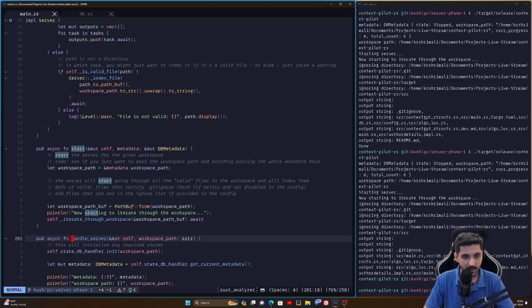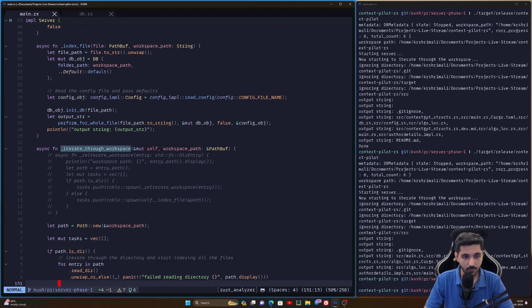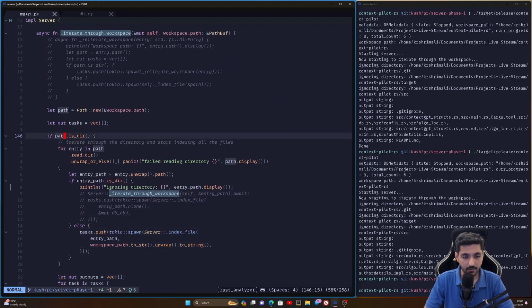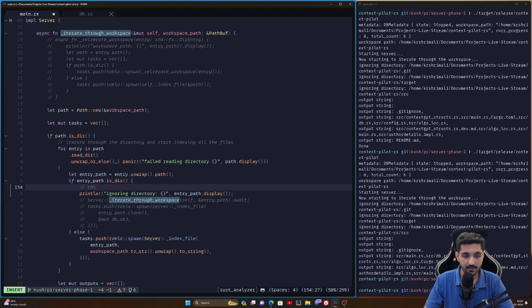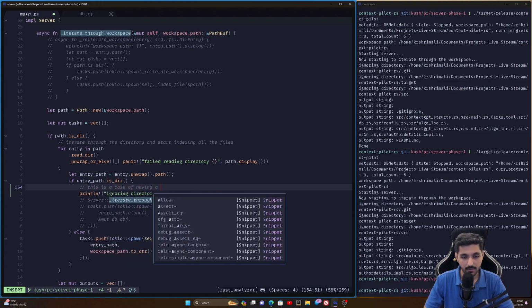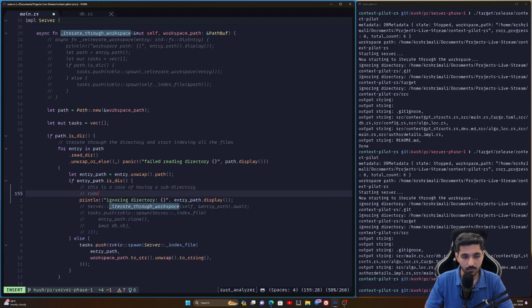Okay, and over here what do we have? Let workspace path. As I said, workspace path is needed from the metadata, so that's why we call it. And then you get the workspace path buffer, you pass it here, and iterate through the workspace. So essentially you're going through all directories and subdirectories and then trying to find all the valid files and go through them. So this is what it does. Iterate through workspace: if the path is a directory, that means you need to iterate further, so you'll read the directory. For each entry in that, if the path is a directory, we are right now ignoring it. This is a case of having a subdirectory, and this is a to do.